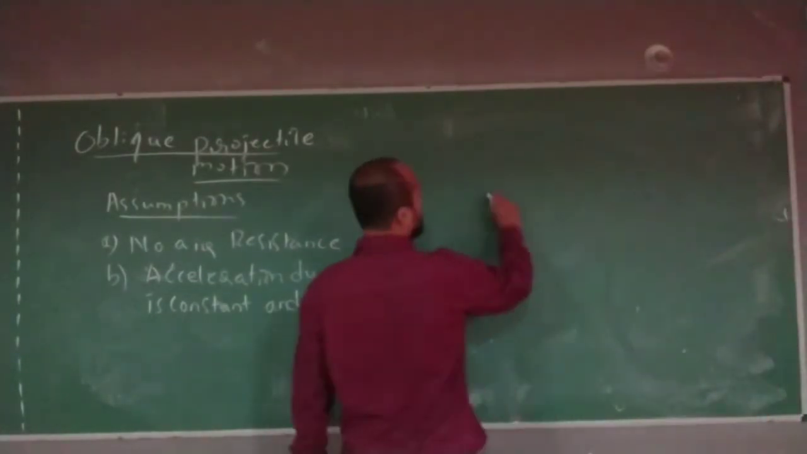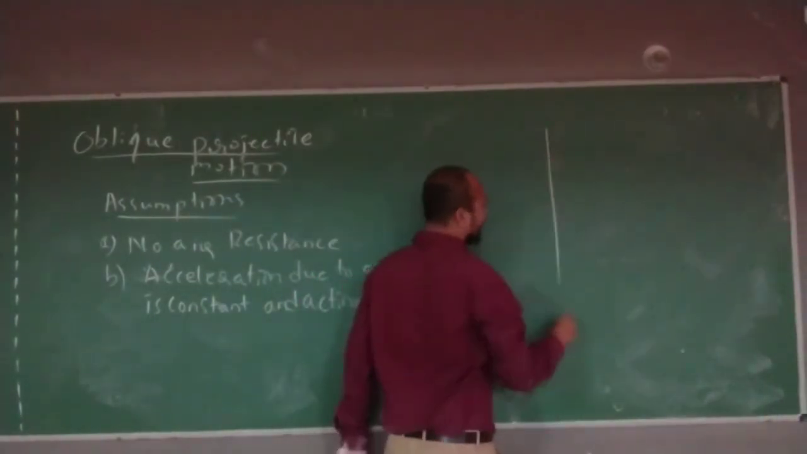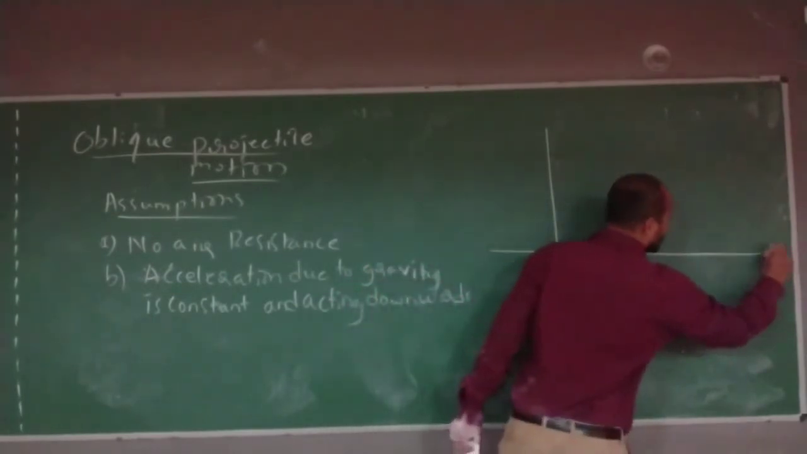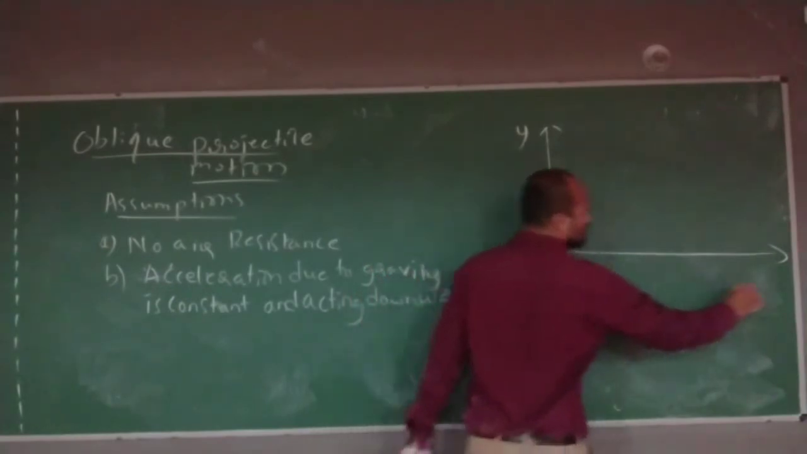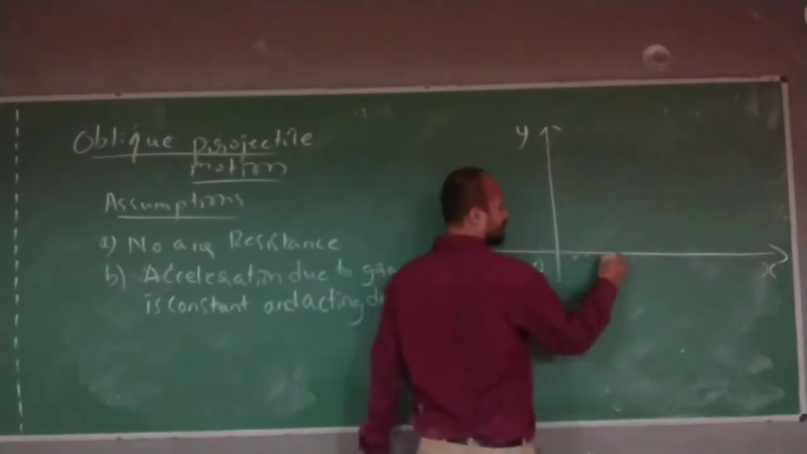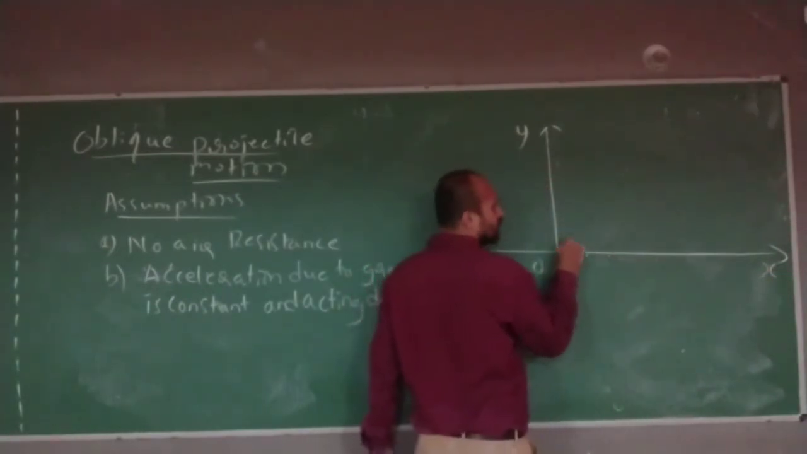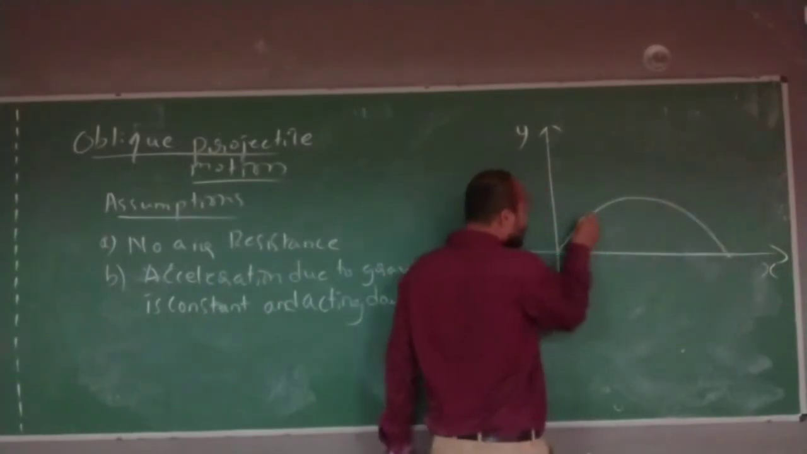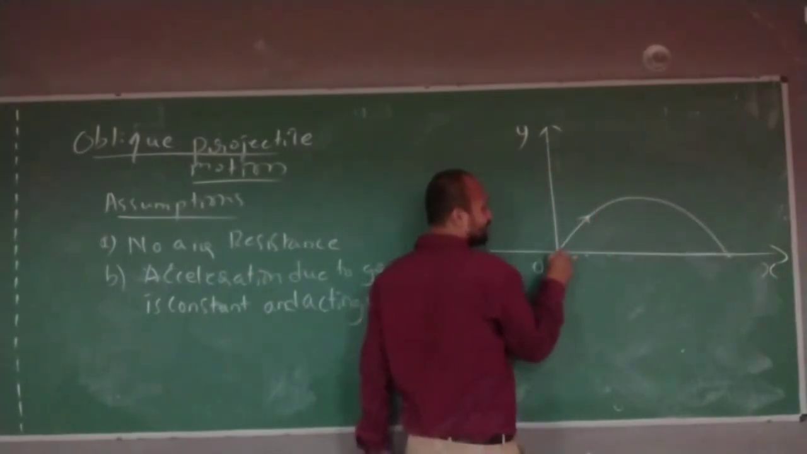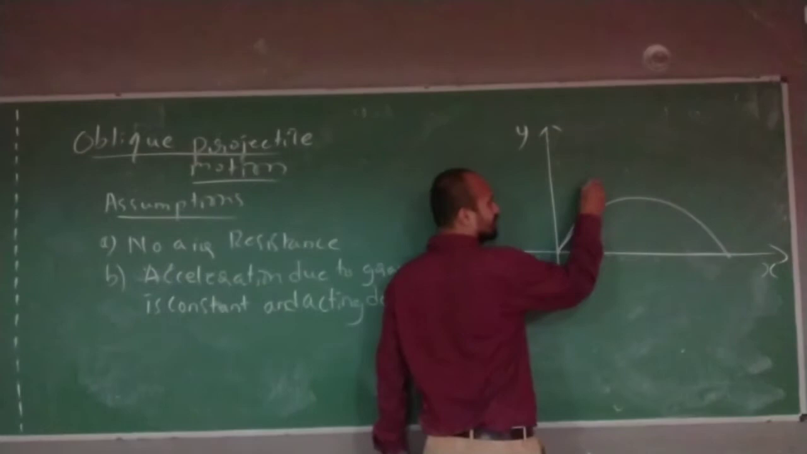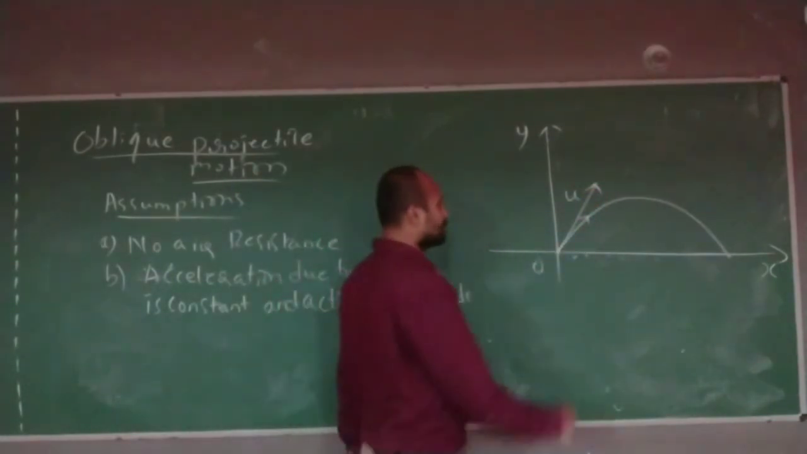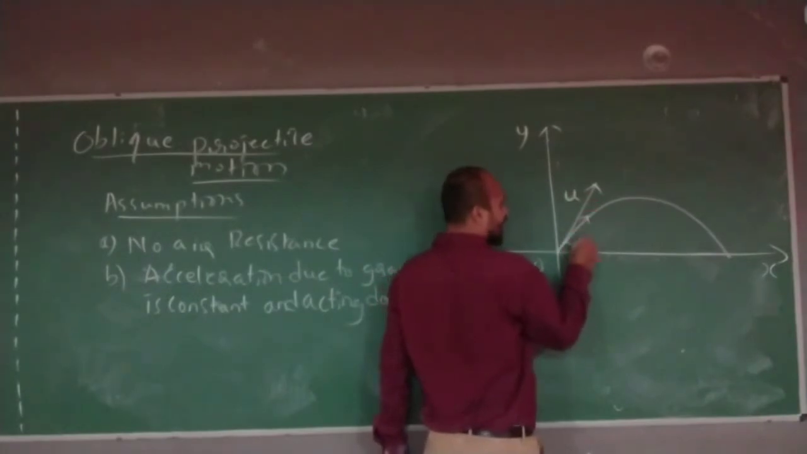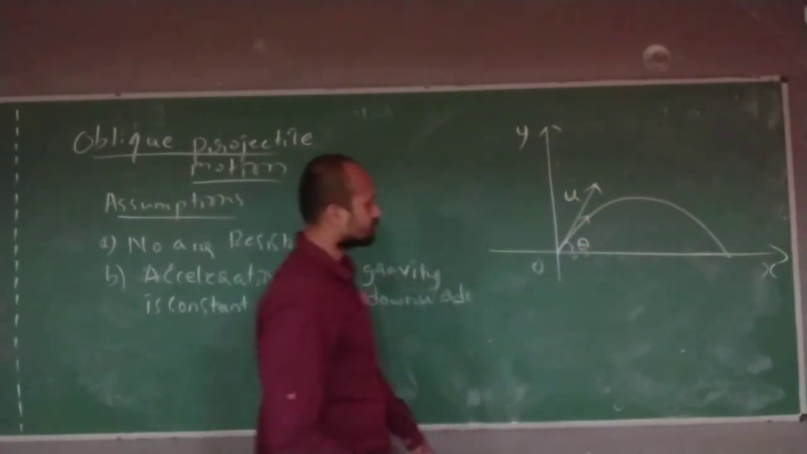Let us take one ground. This is X, this is Y, this is the ground. I am projecting one body. The body will travel like this. Let's say at the point of projection, the initial velocity of the object is u, and the angle of projection is theta.